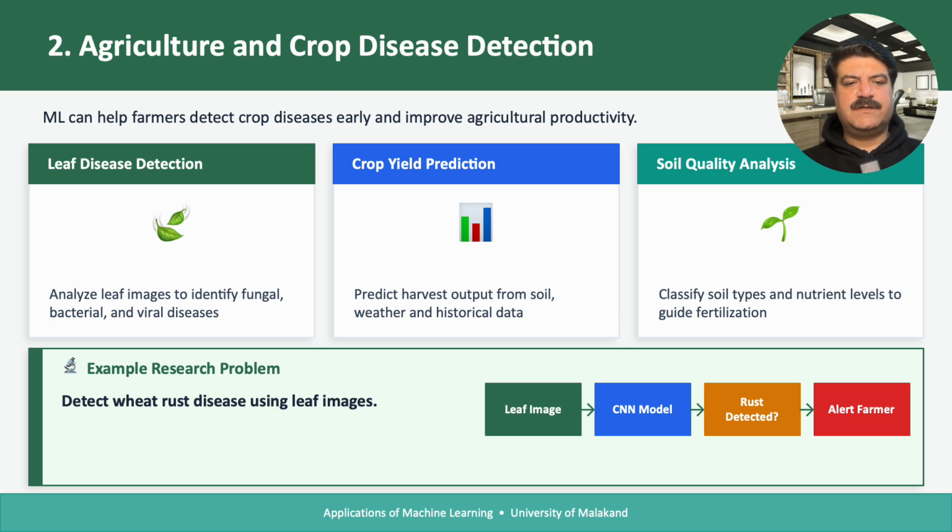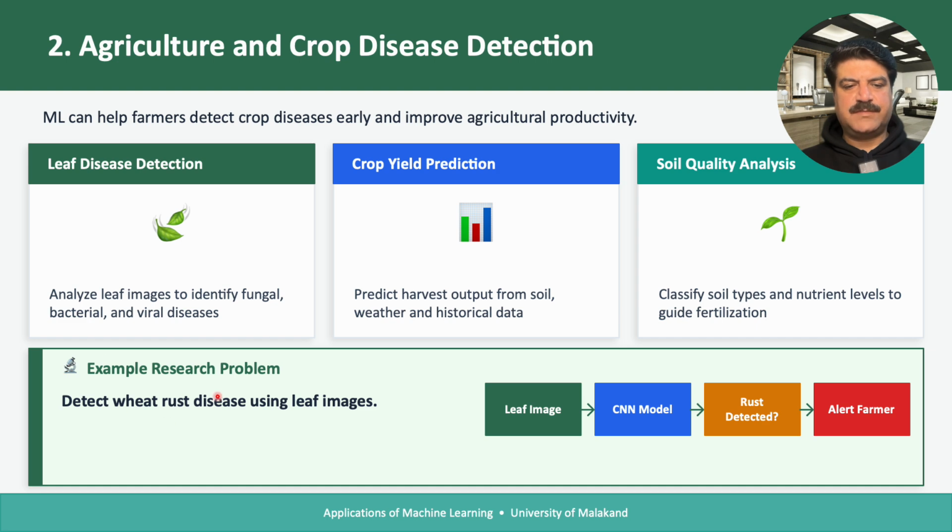Second category, we have agriculture and crop disease detection. Leaf disease detection analyzes leaf images to identify fungal, bacterial, and viral diseases. In crop yield prediction, we can predict the harvest output from soil, weather, and historical data. And for soil quality analysis, we can see whether a soil is fertile or not. So we classify the soil types and nutrient levels to guide fertilization, whether it is feasible for fertilization or not suitable for fertilization.